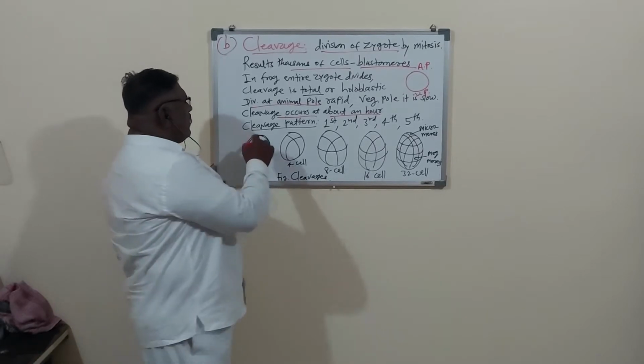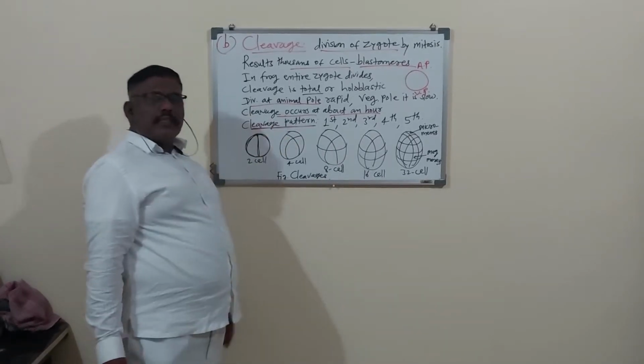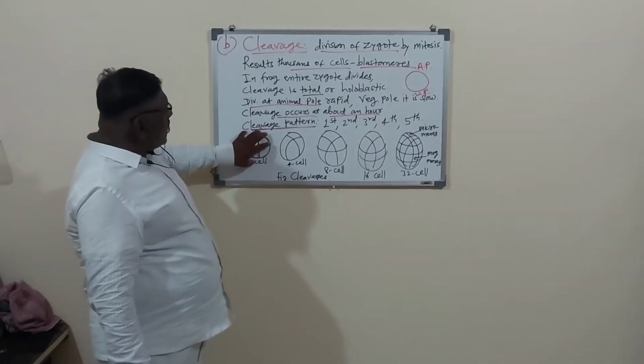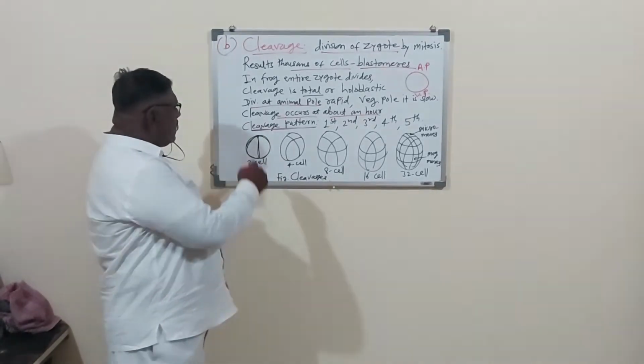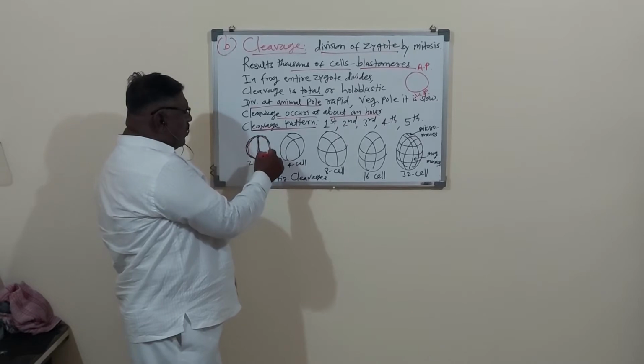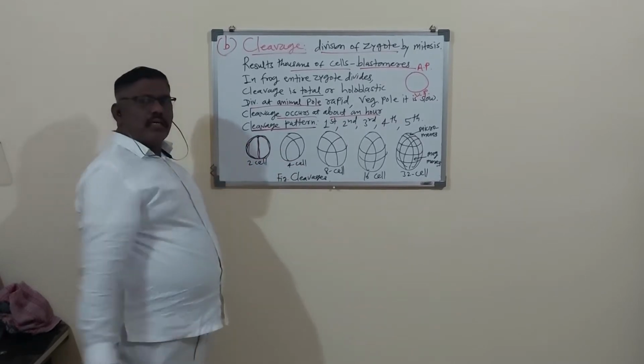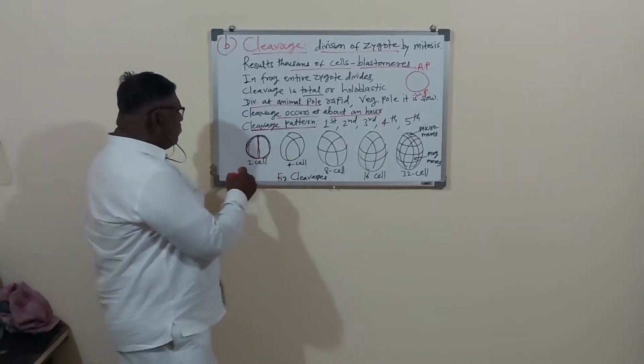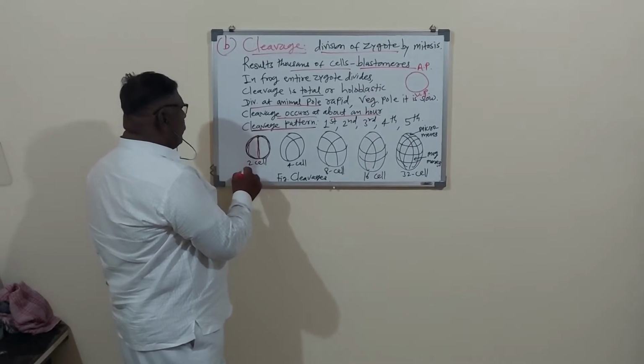Now we will study the cleavage pattern. So cleavage pattern here, this is the zygote. Now there is the cleavage furrow. There is the division. So that zygote is divided into the two cell stage. So two cell stage means it is the first cleavage. First cleavage.